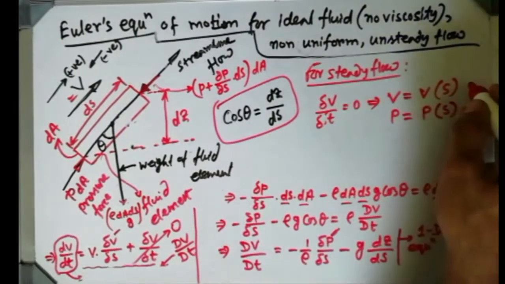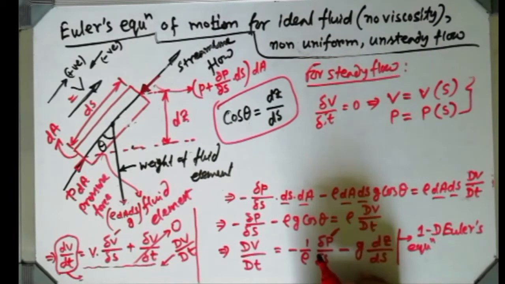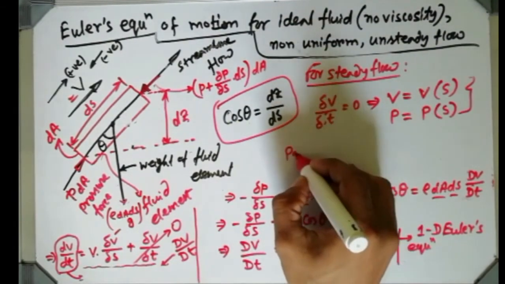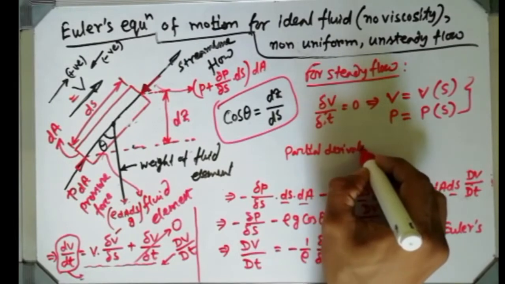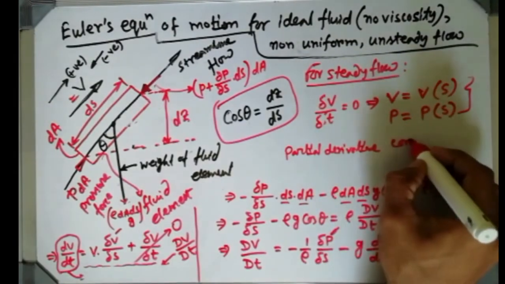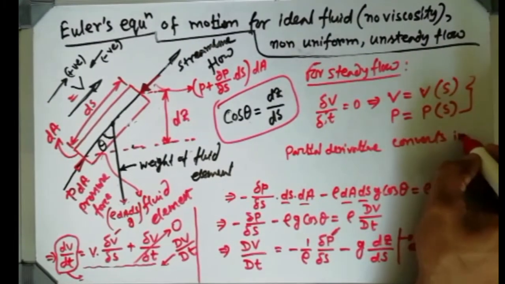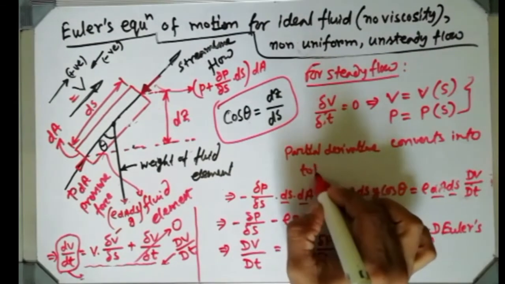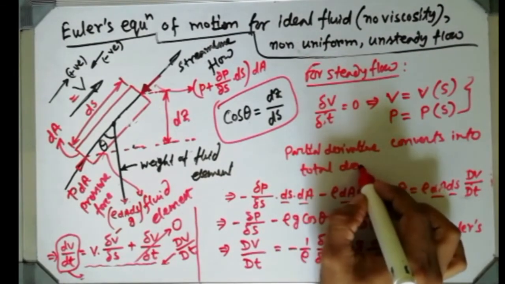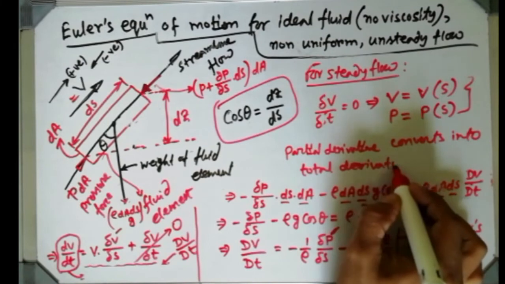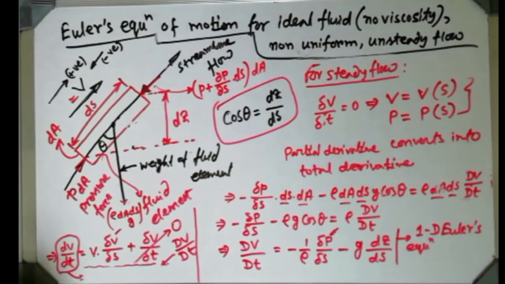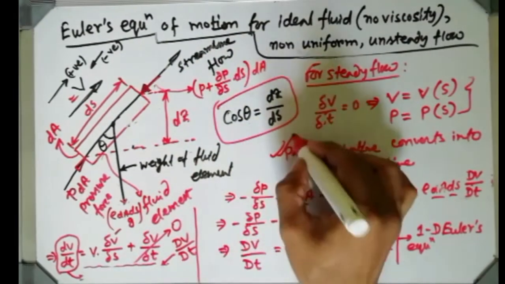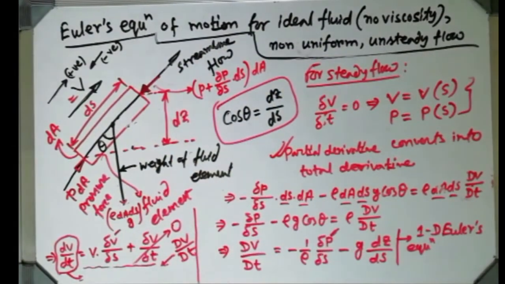While this happens, the partial derivative converts into a total derivative. There is no need for a partial derivative anymore, because only one variable is there.